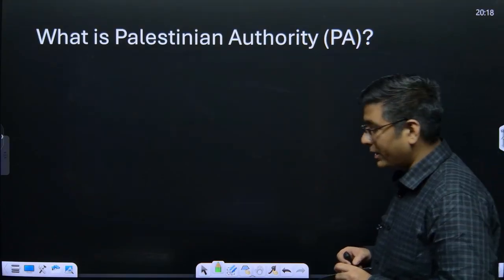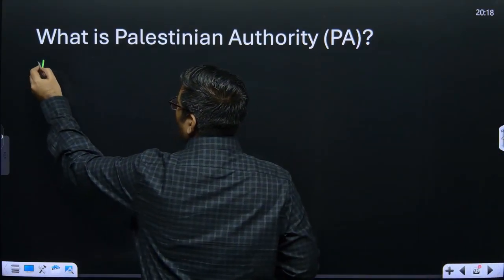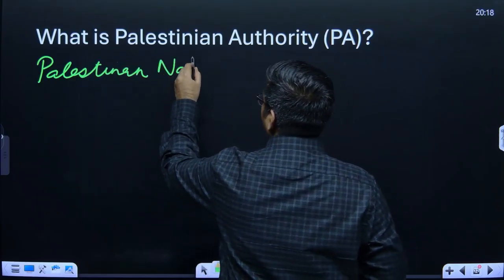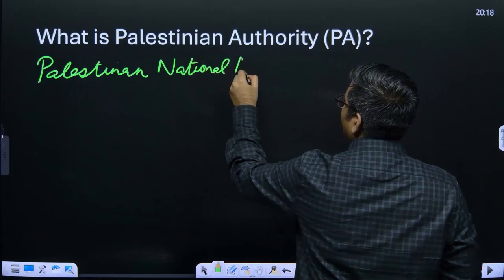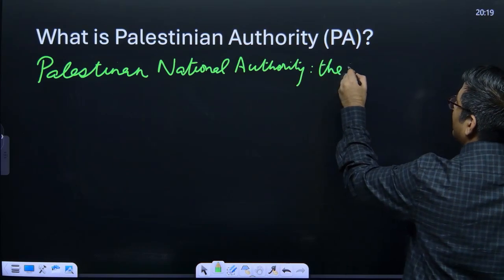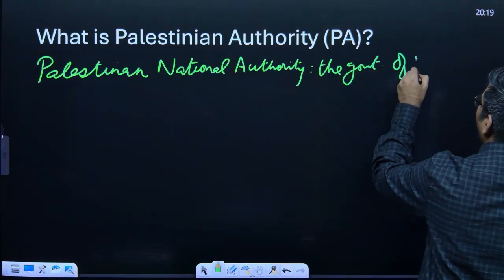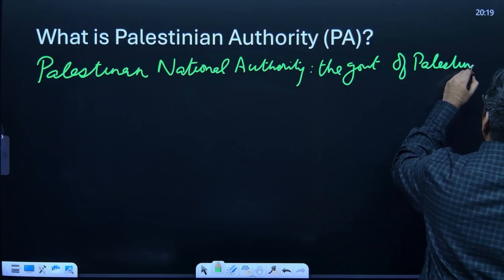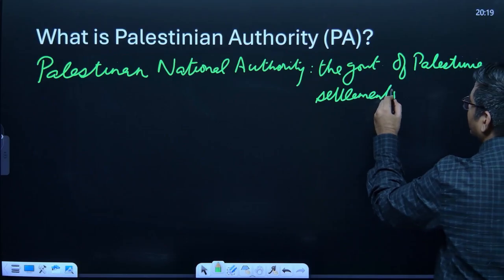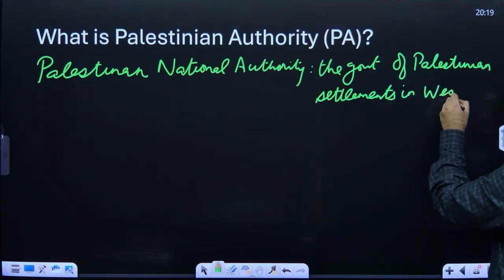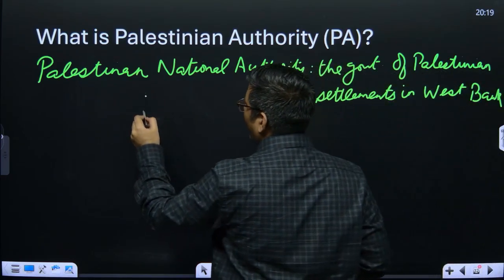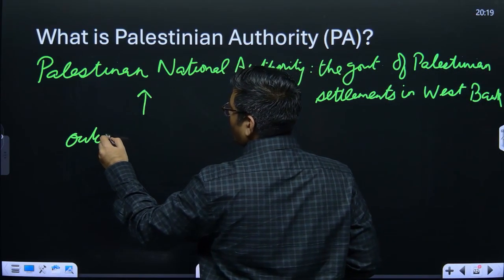Now the Palestinian Authority. It is officially called the Palestinian National Authority. Okay, so this is basically the government of Palestinian settlements in the West Bank. Now this is something which is actually an outcome of the Oslo Accords.